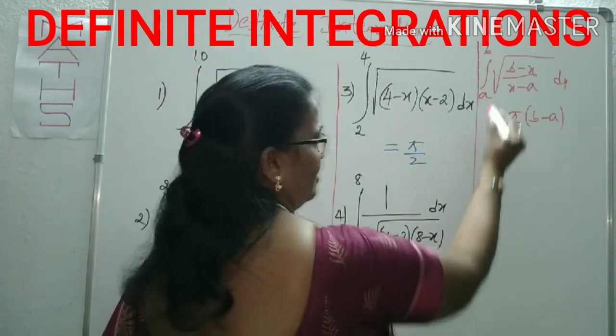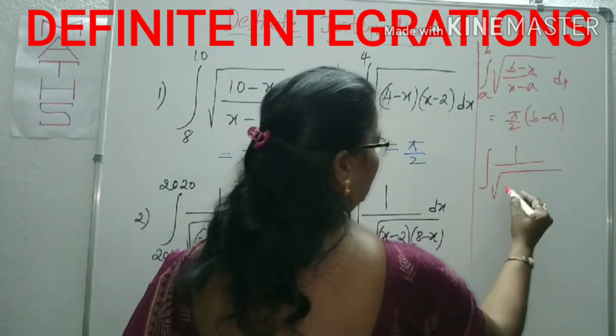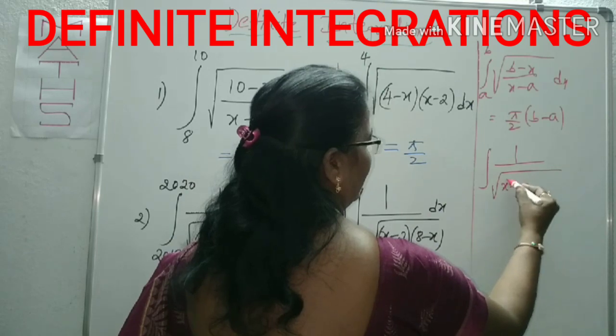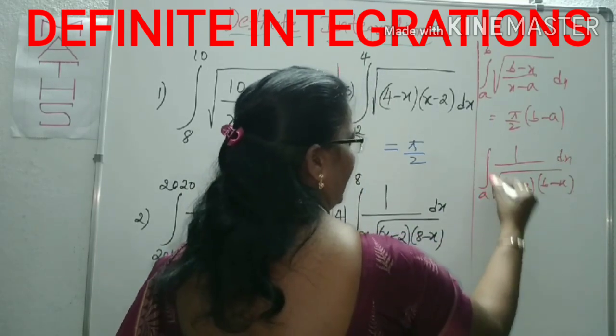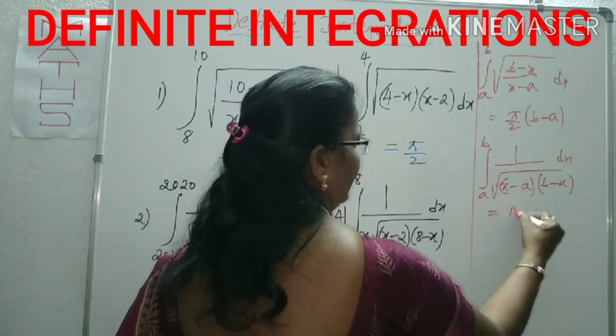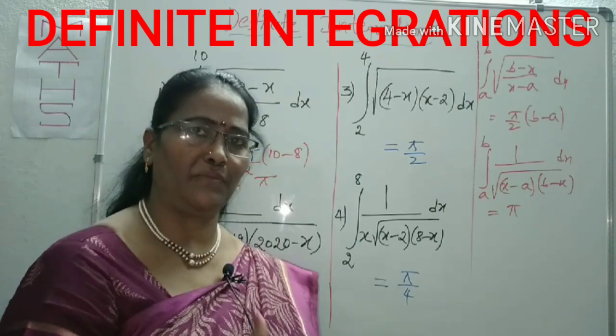If the integral is in the form of same factors, 1 by both under the square root in the denominator, like x minus a of b minus x, with limits from a to b, this is nothing but pi, where a, b are any values, lower limit and upper limit.